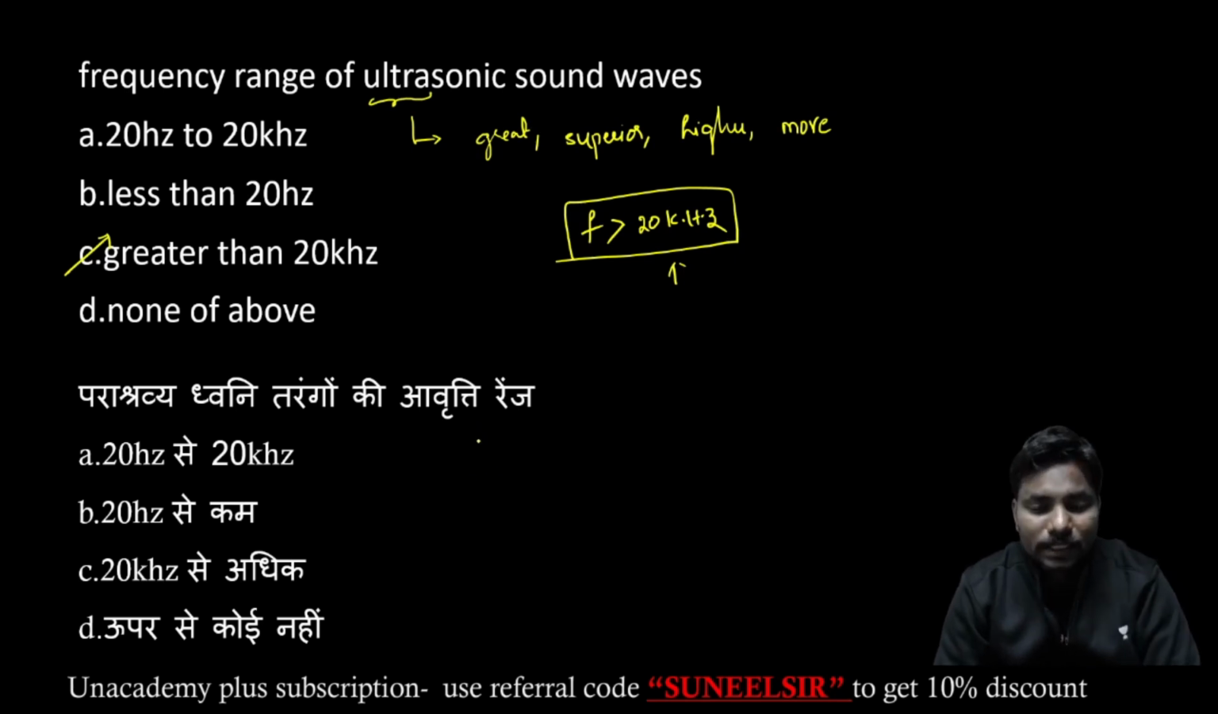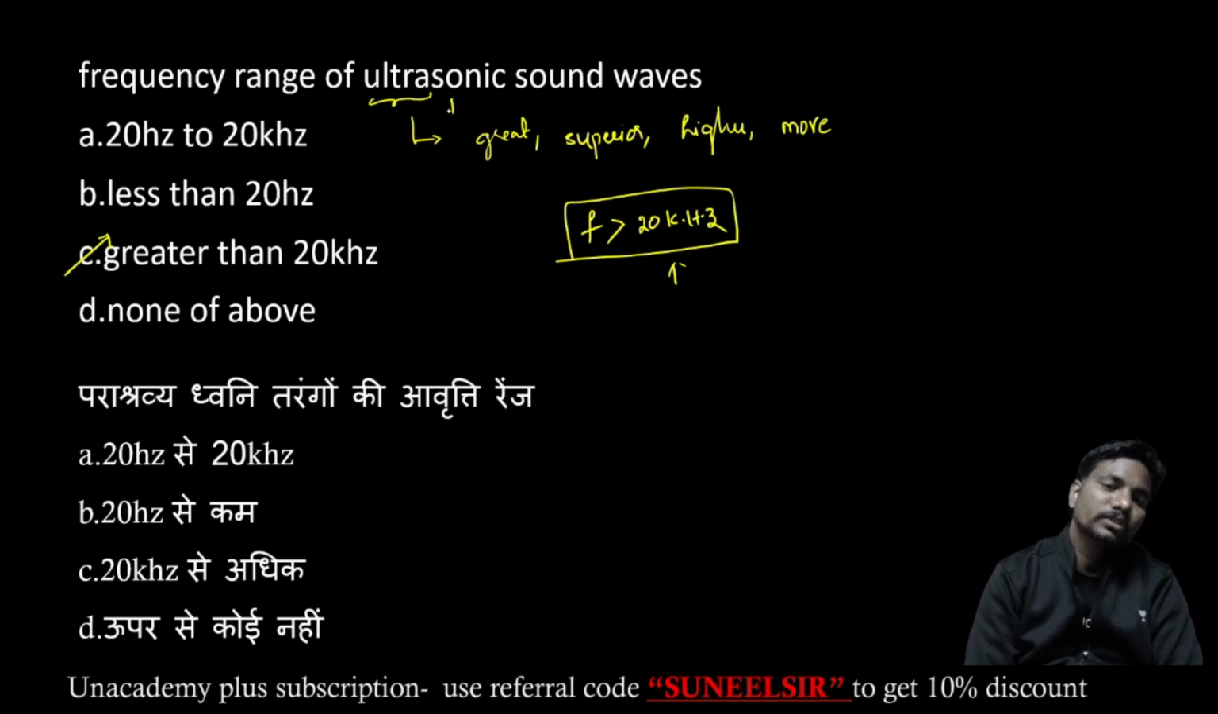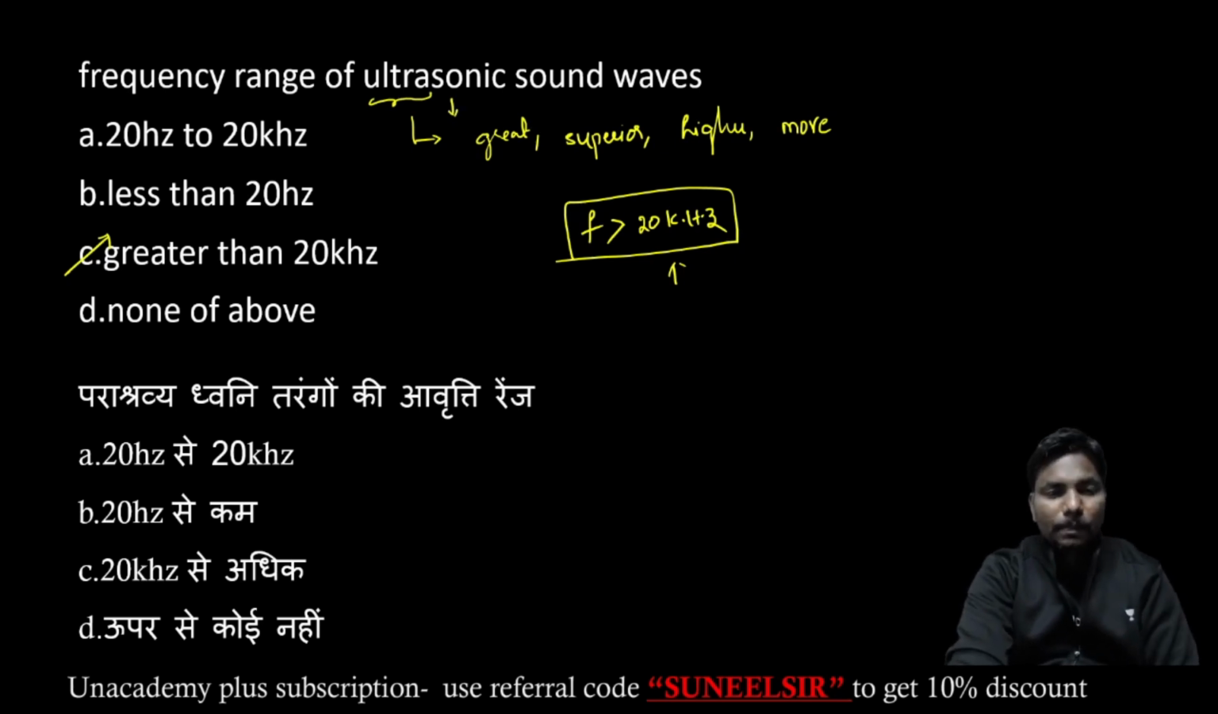For example, bats can produce and detect ultrasonic waves, and these ultrasonic waves are also used in medical applications and in sonar to detect underground objects. So these have so many applications.